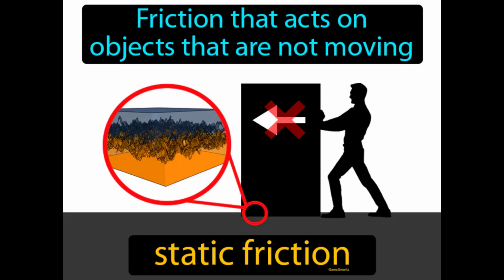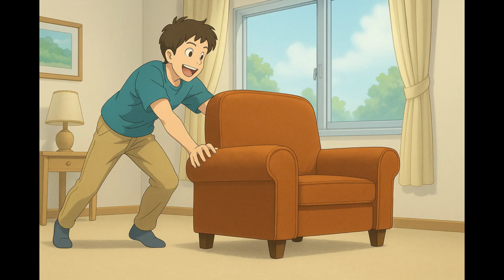Friction that acts on objects that are not moving. Static friction. Static friction is the force that keeps an object at rest and prevents it from moving against a surface. Imagine trying to push a heavy couch across a carpeted living room and it just won't budge. This struggle is similar to static friction, which is the resistance you feel when the couch, or any object, isn't